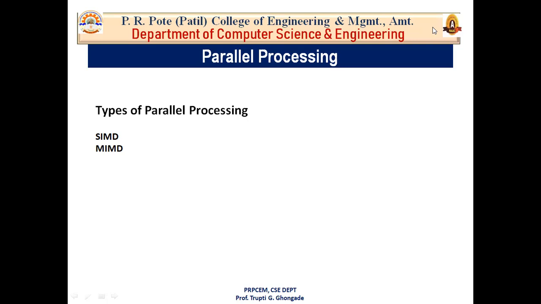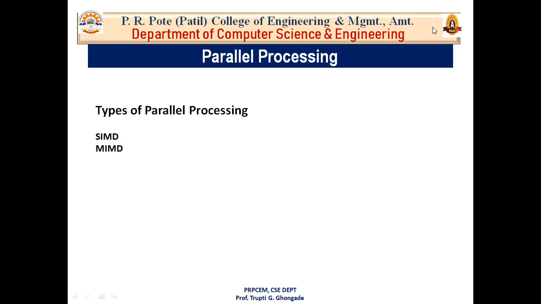What is the goal of parallel processing? To increase the computational speed and to increase its throughput. How can we achieve this? By using multiple functional units. That means by breaking your data, by breaking your tasks among various functional units.